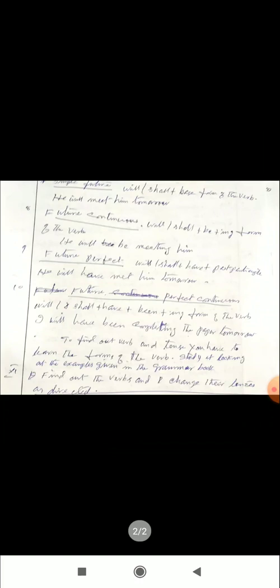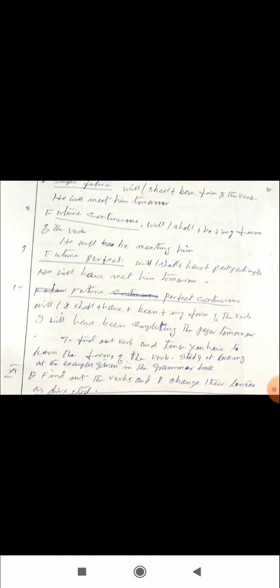Now simple future: will or shall plus base form of the verb. He will meet him tomorrow. Will is the auxiliary, meet is the base form of the verb. So we have to use time: tomorrow, next day, next week.